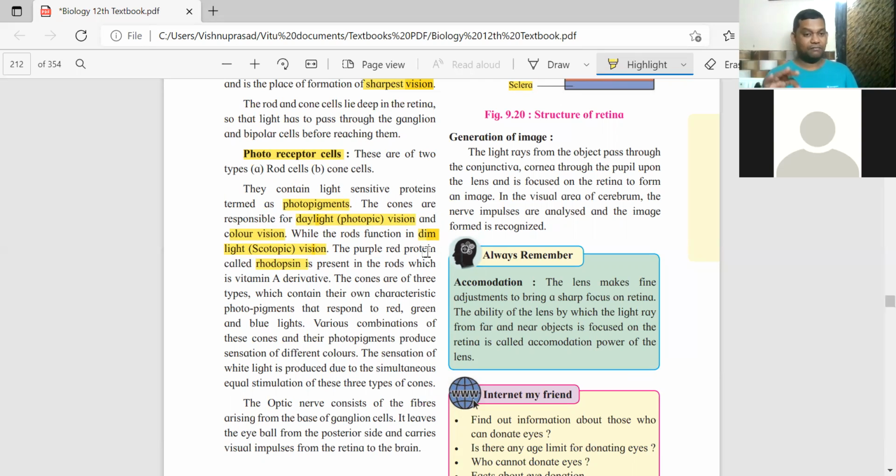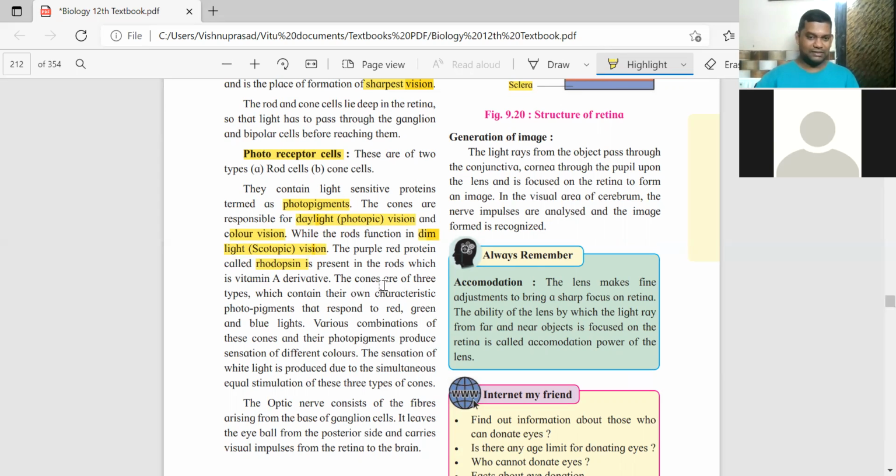Purple red colored protein pigment called rhodopsin present in the rod cells, and this pigment is derived from vitamin A, which comes from your diet. Good amount of vitamin A, if you have carrots in good amount, तो वो help करेगा rhodopsin pigment बनाने के लिए, which will help you visualize properly in the dim light.